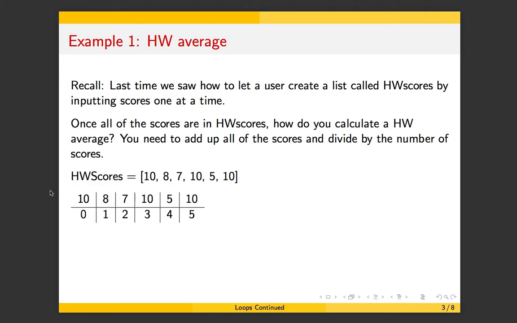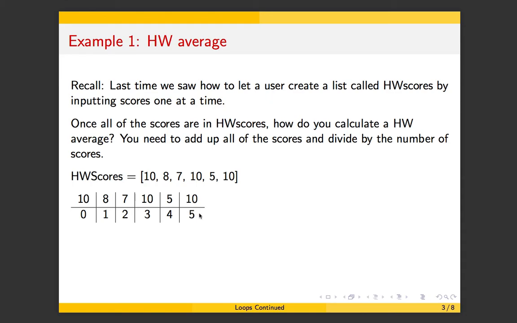So when you're teaching Python how to add up all these numbers, one way to do it is to force Python to go through the 6 positions one at a time, start at 0, move to 1, move to 2, and so on. Every step you take, you'll just add up what you see inside the list at that spot. And you'll keep going until you reach the end of the list.